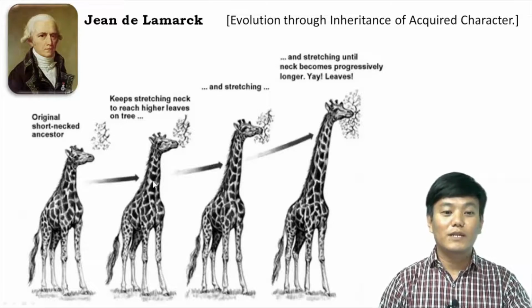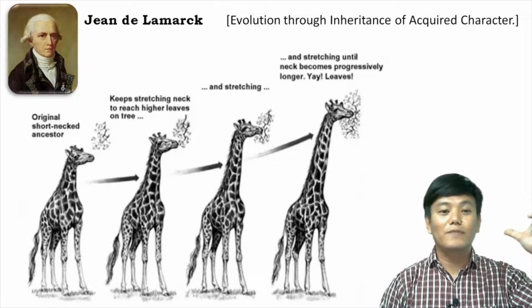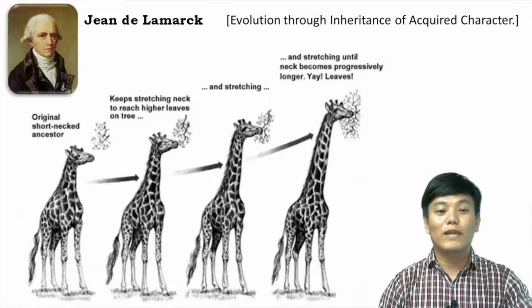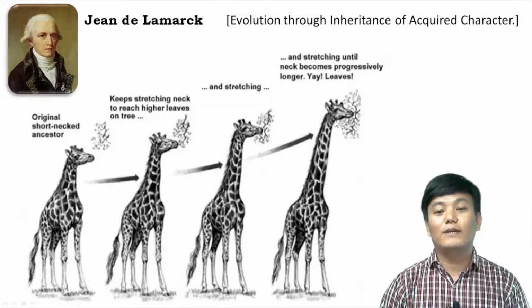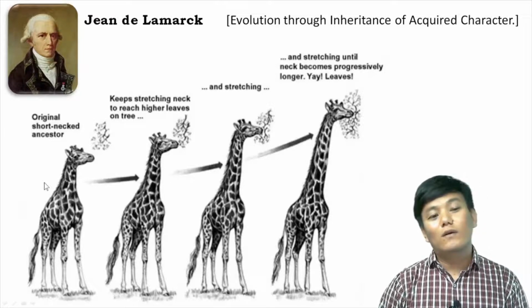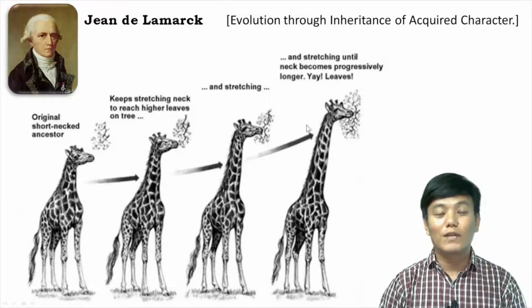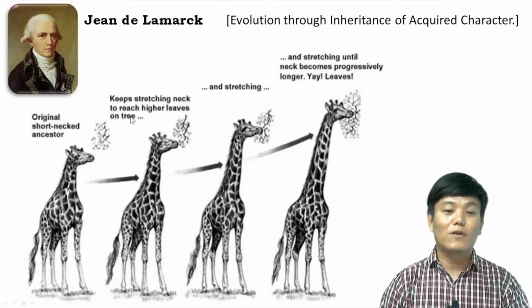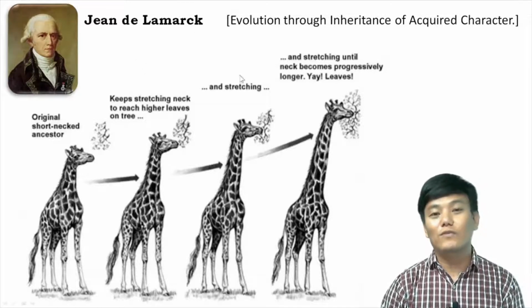And the offspring, in its lifetime, tried to reach higher foliage, and thereby its neck became a little bit longer. And that acquired character, it also passed down to its progeny. So like that, the present day giraffe got its long neck. So according to Lamarck, if you use an organ more, that organ will become more developed in the subsequent generations. If you use an organ less, that organ will slowly degenerate. So that is the Lamarckian theory of evolution.